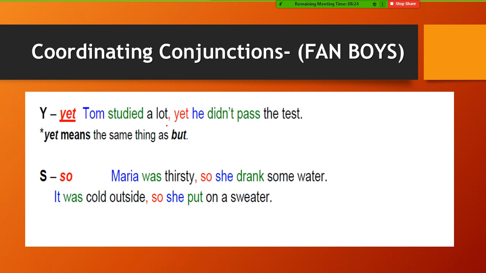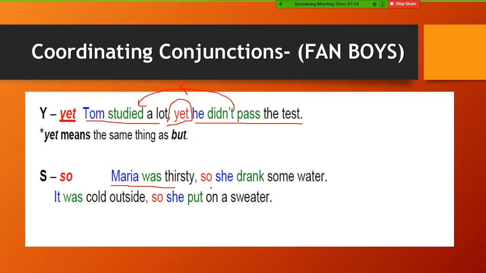The word yet has the same meaning as but. Suppose this is the same sentence, by the way. Thomas studied a lot. He didn't pass the test. In the previous one, we used but, or we can use yet. Both of them are correct. So this means that there is a contrast between the two independent clauses. That's why I use but or yet. Great? It's okay? Okay.